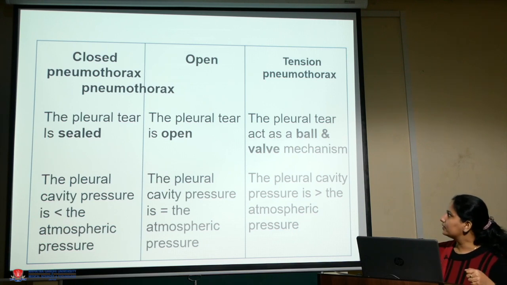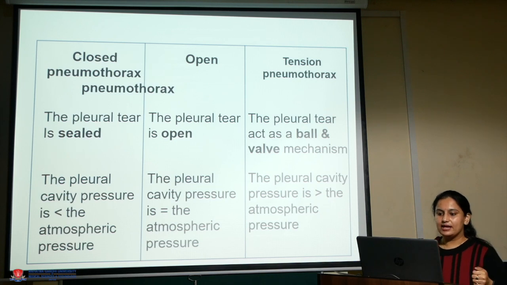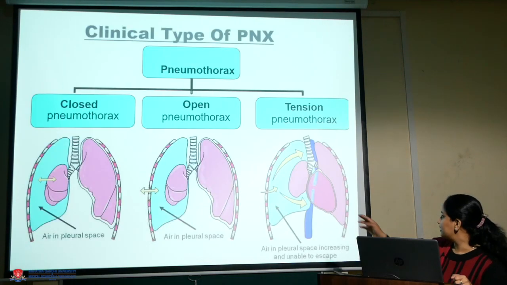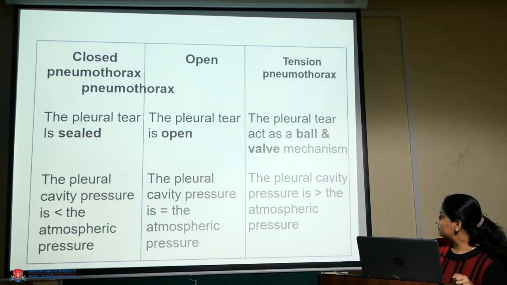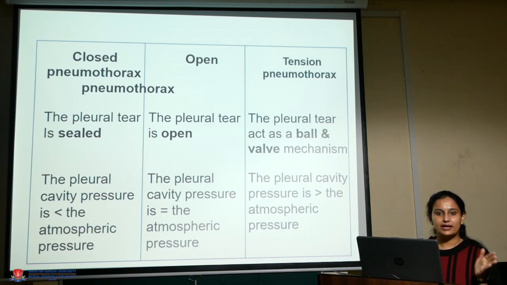In closed pneumothorax, the pleural tear is sealed. Then the pleural cavity pressure is less than the atmospheric pressure. Then in open pneumothorax, the pleural tear is open. The pleural cavity pressure is equal to the atmospheric pressure. And in tension pneumothorax, the pleural tear acts as a ball and valve mechanism. You can see it here. And in this, the pleural cavity pressure is more than the atmospheric pressure.